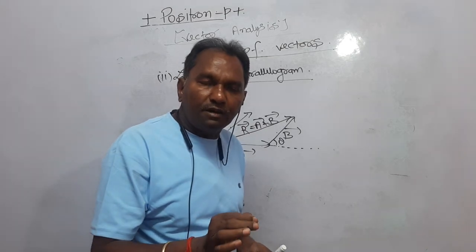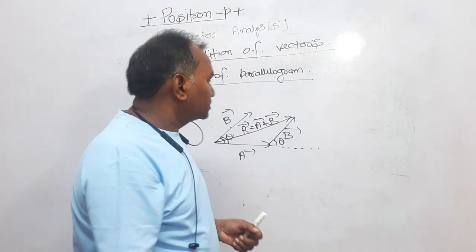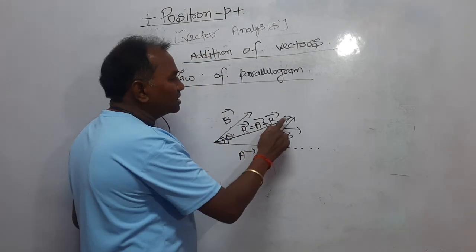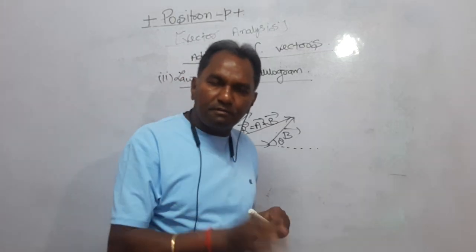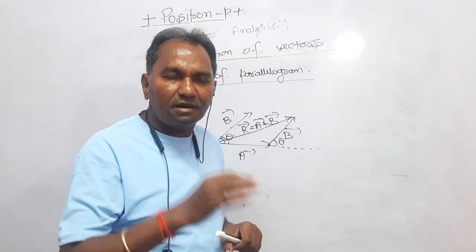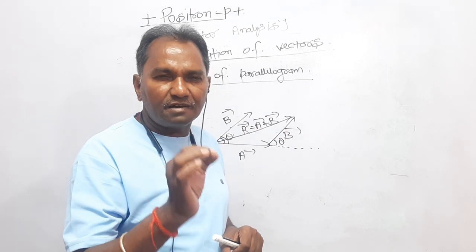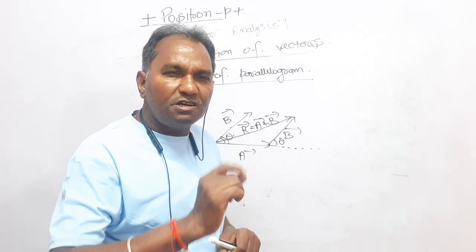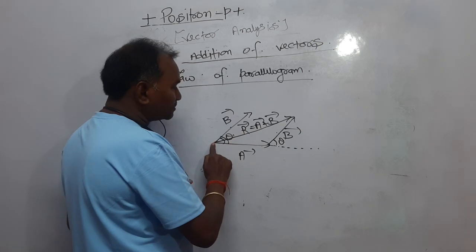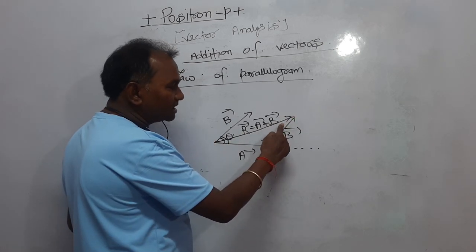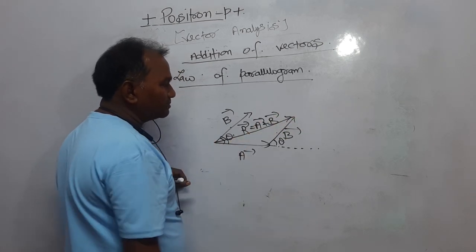From the initial point, I have drawn a line that is meeting the initial and final point. This will represent the resultant vector, and the direction of the resultant vector will be from initial to the final point. This is A from here to here. This is the resultant vector. R is equal to A plus B.